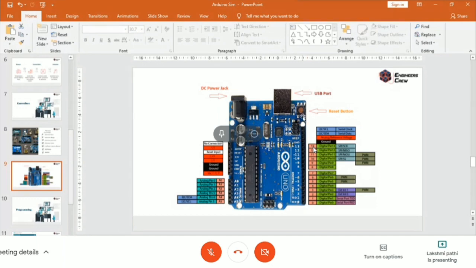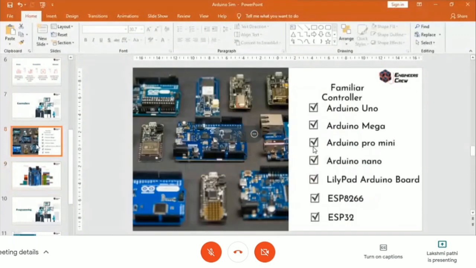These are the basic details you want to know about the controller. Whatever controller you are choosing, this is the Arduino Uno, and if you are choosing ESP32, this is the ESP32. You have to look at how many digital pins, how many analog pins, what pins are required for my control action, what the reset pins are, and what the communication protocol is. Here it is a USB B type, a normal B type cable. So you can start with that.